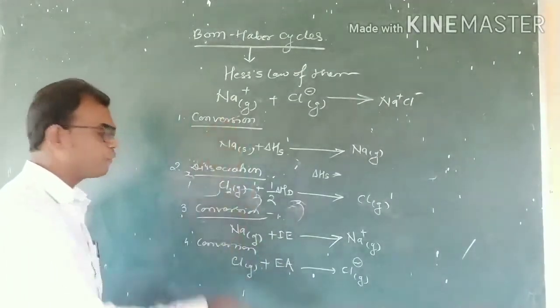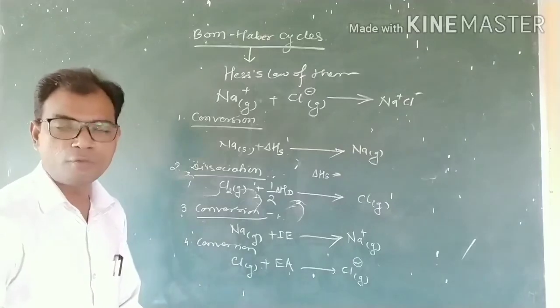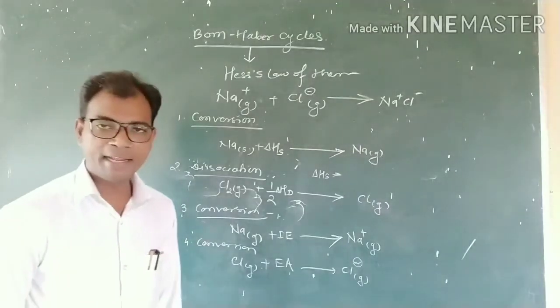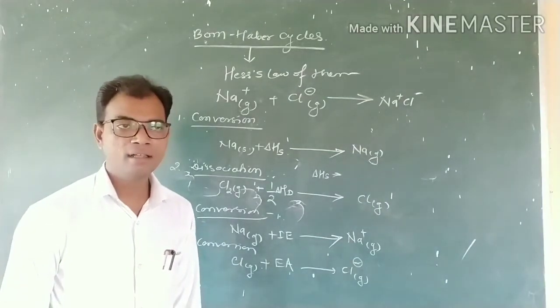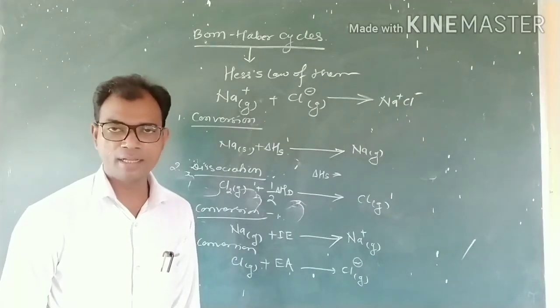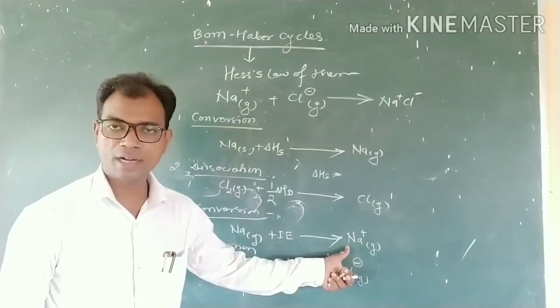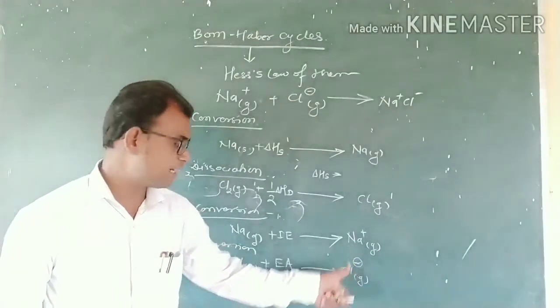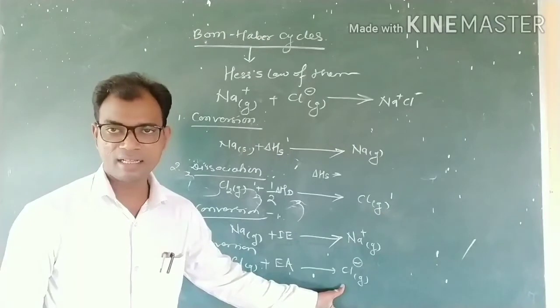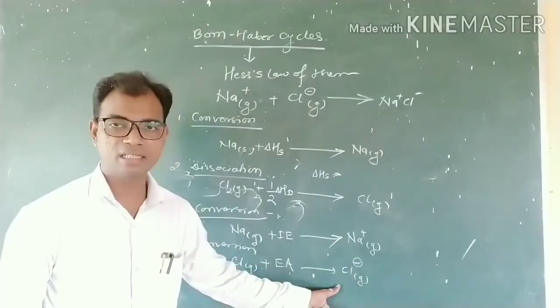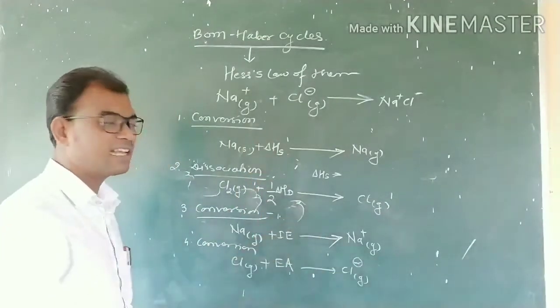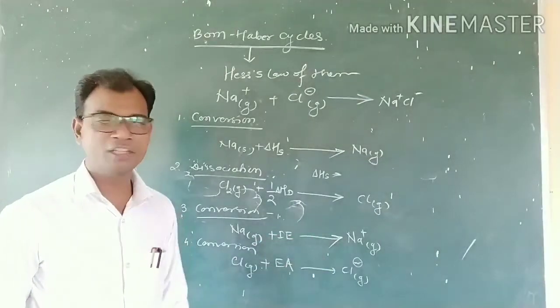By those four steps you convert the metallic sodium and the chlorine molecule in a gaseous state. Here we obtain the sodium cation and the chlorine anion, both in a gaseous state. That means at that time they are ready to combine with each other.